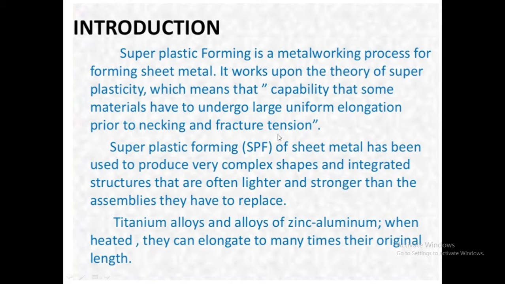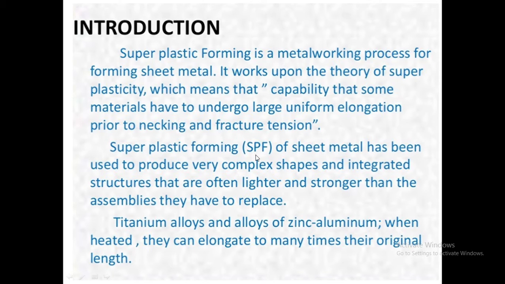Means without going to fracture or forming a neck, some materials undergo a large uniform elongation. Just like rubber, there are some materials or some alloys of metals that show superplasticity. Only for those materials is superplastic forming used.